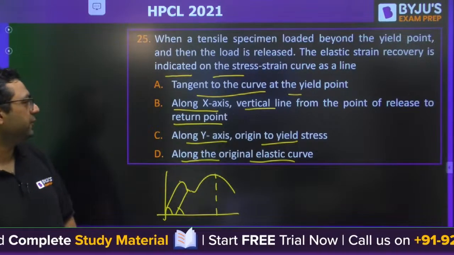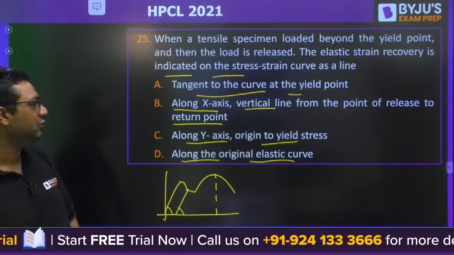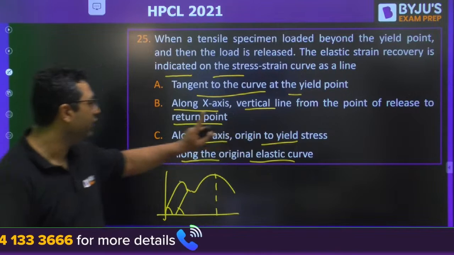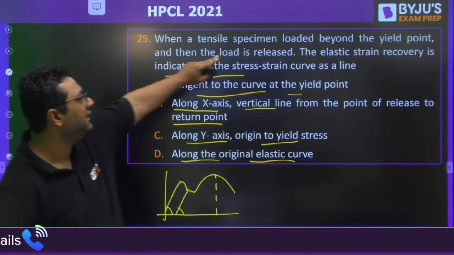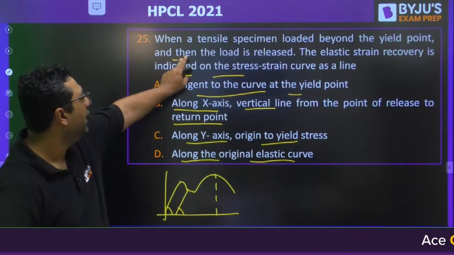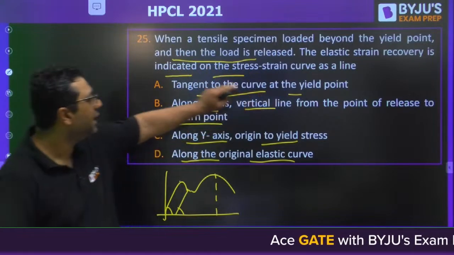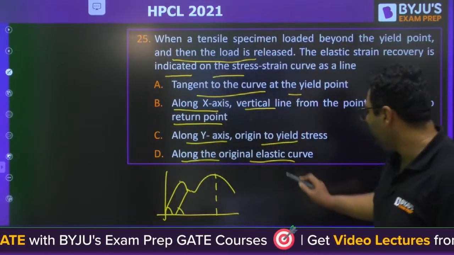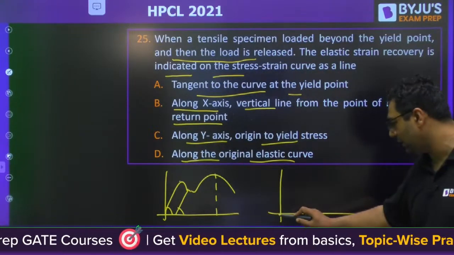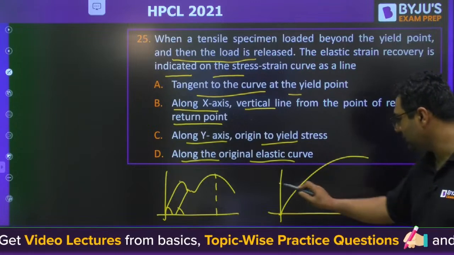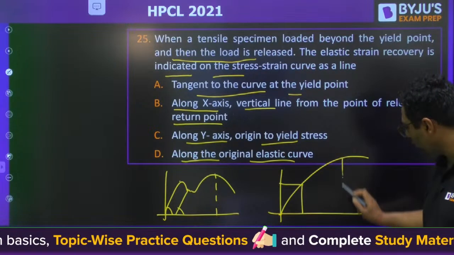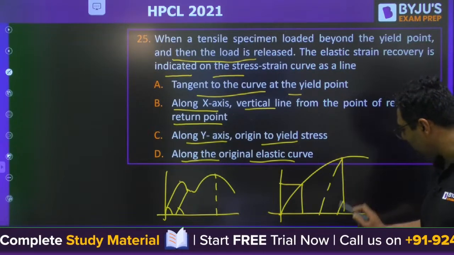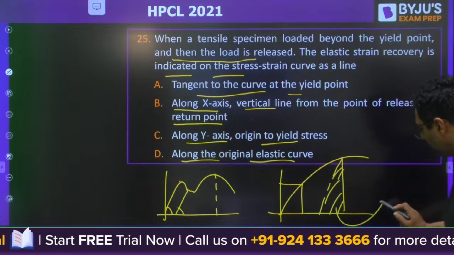So what would be the answer? Tangent to the curve at yield point, along x-axis vertical line from the point of release of return point. They are saying when a tensile specimen is loaded beyond the yield point and then the load is released, the elastic strain recovery. So my dear, you know that whenever we are going to make any curve like this, and let us say this is the yield point, and if you are going to remove the load like this, it will be coming parallel. So my dear, this is said to be the elastic strain recovery.